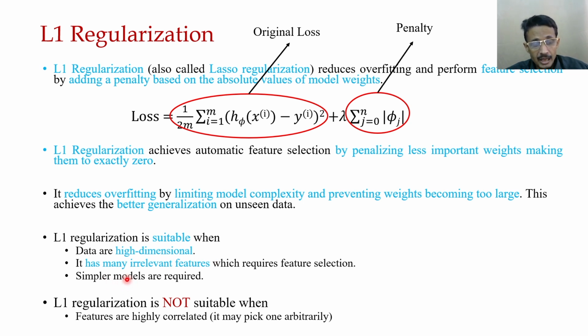But L1 regularization is not very suitable when features are highly correlated. Then all the features are required to some extent, and L1 regularization arbitrarily picks and makes some features zero, which may not be useful.